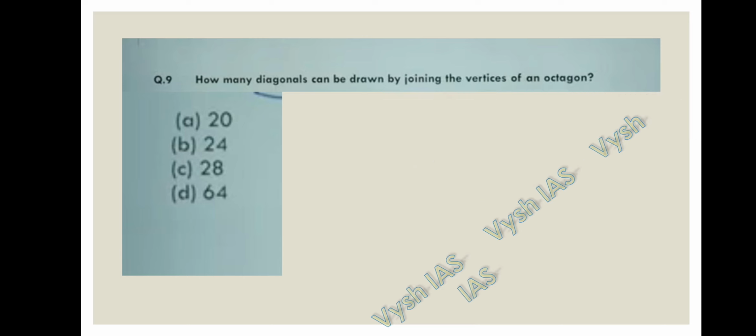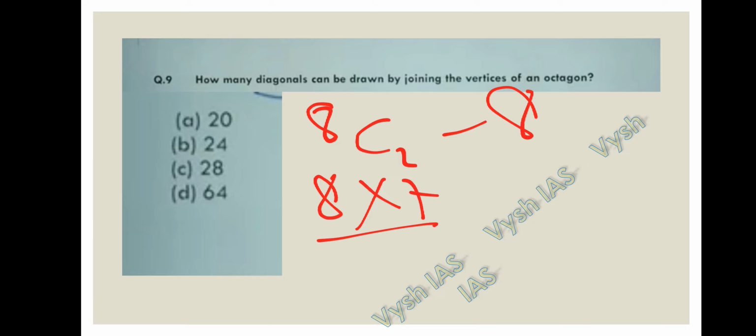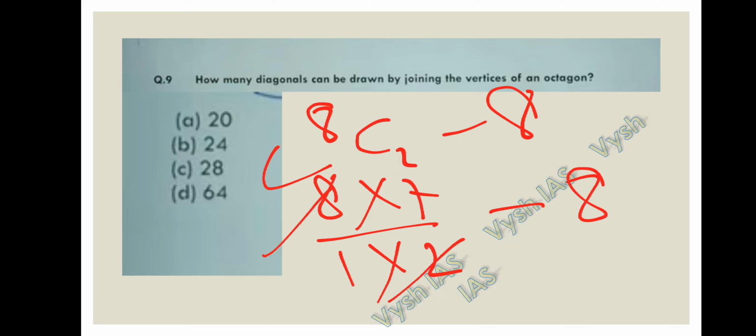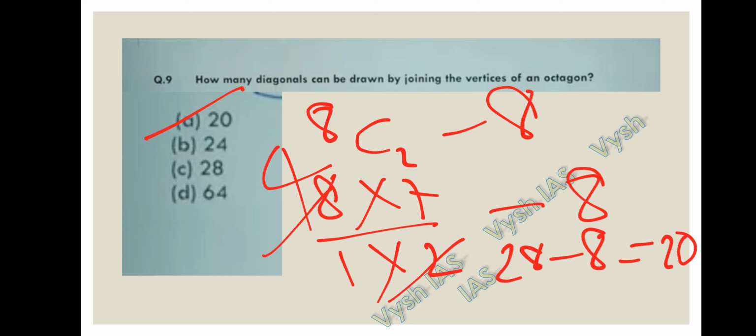Now let's do the sum. nC2 minus n, that is 8C2 minus 8. 8C2 is nothing but 8 into 7 by 1 into 2, minus 8. 2 4s are 8, 7 4s are 28. 28 minus 8, that is 20, is the answer for question number 9. 20 diagonals can be drawn by joining the vertices of an octagon.